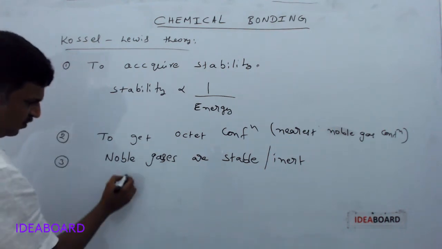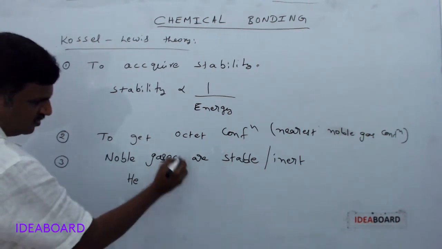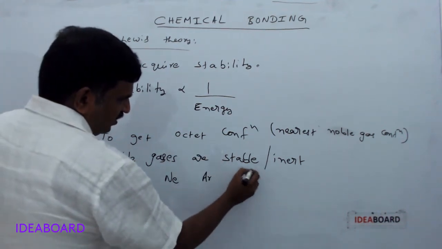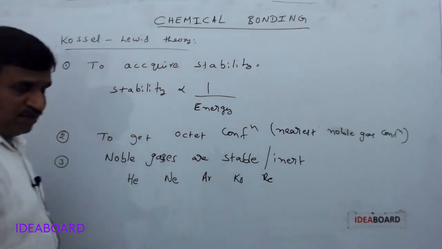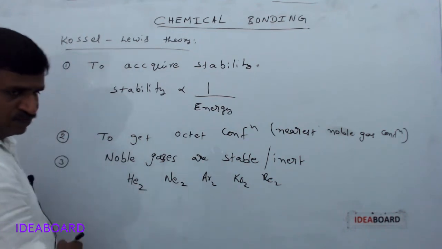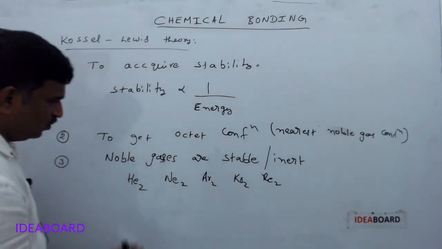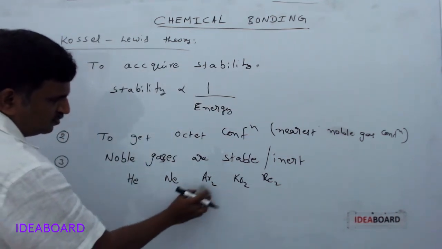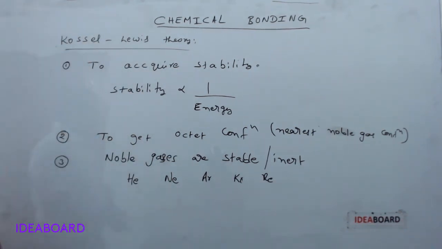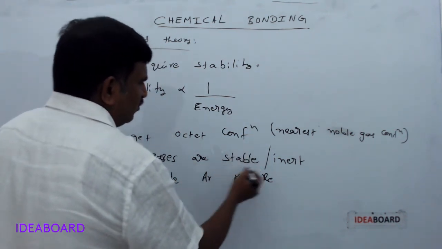You can write helium as He only. We are not writing He2, He3, He4. Neon we write as Ne, argon as Ar, krypton as Kr, xenon as Xe, but not Xe2 or Kr2, Ar2, Ne2, He2. So atoms are only present as single atoms. They are not present as Ne2 or He2 like that, meaning they are not combining with any other atom. They are not forming any chemical bond. Noble gases are highly stable, or inert.